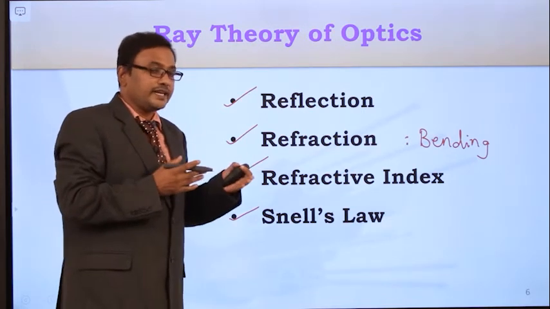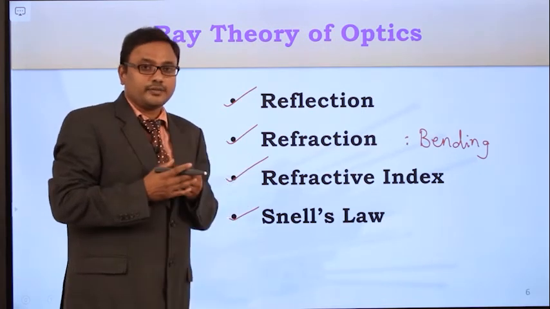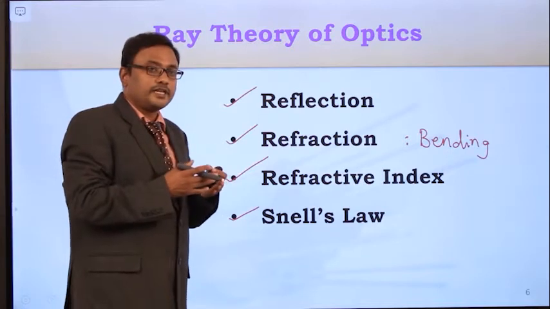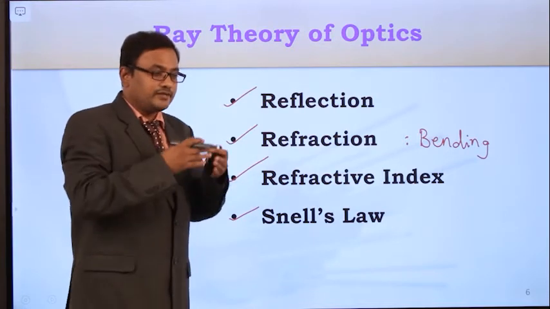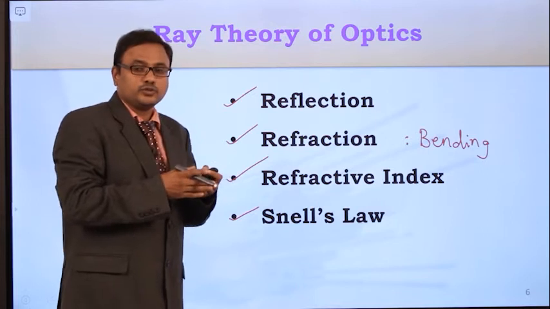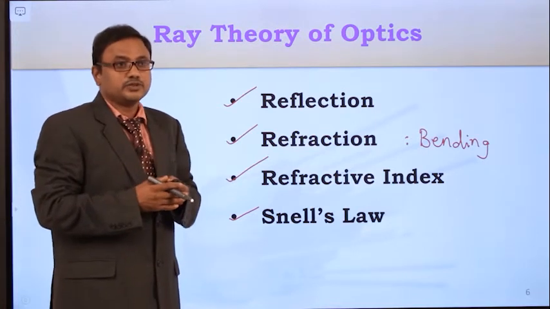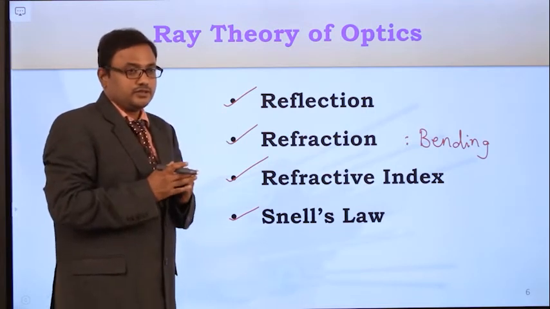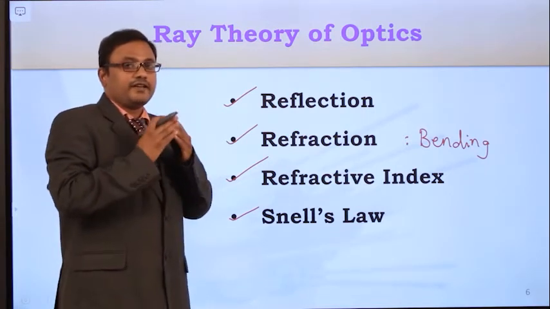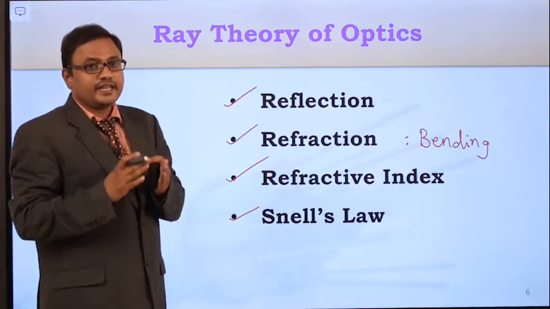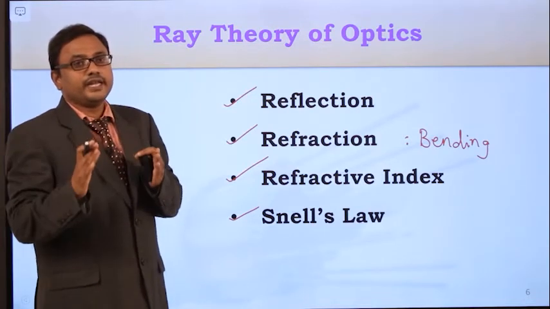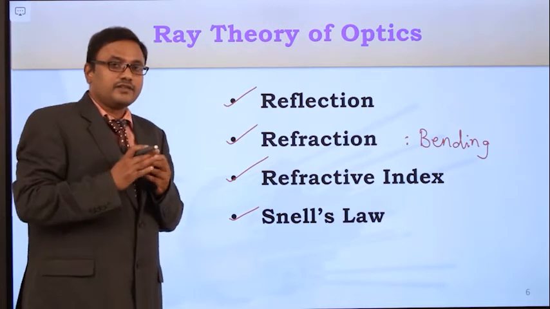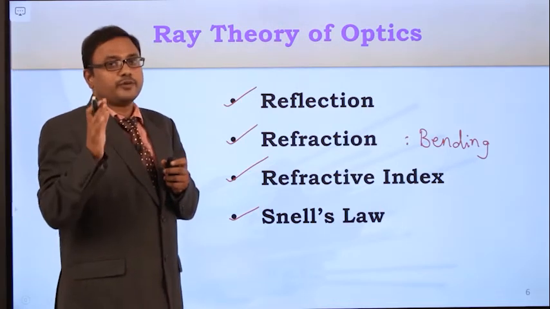Suppose the light ray is propagating through a water medium, or a glass medium, or some other transparent medium. Here the velocities are different in different mediums. So the velocity of the light signal varies depending on the medium of propagation, and the velocity of light in free space is 3 into 10 power 8 meters per second.